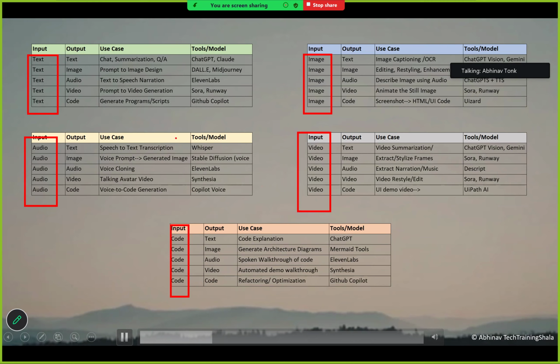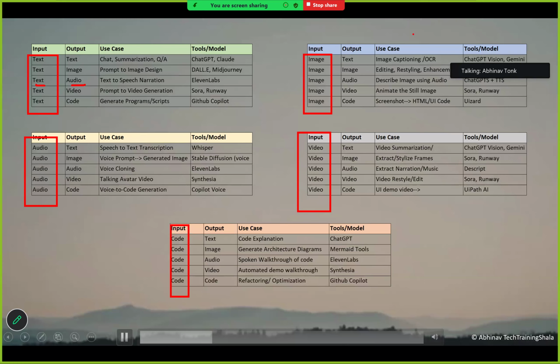Let's take some examples from this particular slide. For example, you are giving text as an input and you want to generate audio as an output. So the use case involved here is text to speech narration, right? And 11 Labs is the tool which basically does that. You are providing your prompt in text and it generates the audio from that prompt.